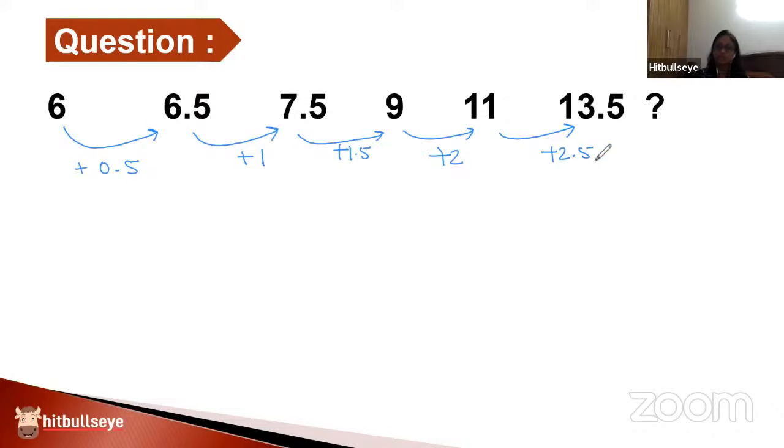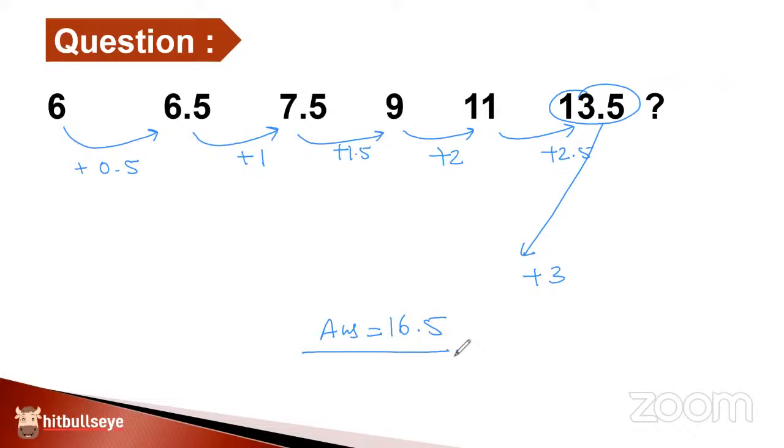So next time, which number do you want to add? It is going to be 3. So the last calculation will be this number added with a 3 to give you the final answer as 16.5. Gaurav, is it clear where you made a mistake? Yeah, ma'am, it's clear. Ma'am. Reena, very good. You have given the correct answer.